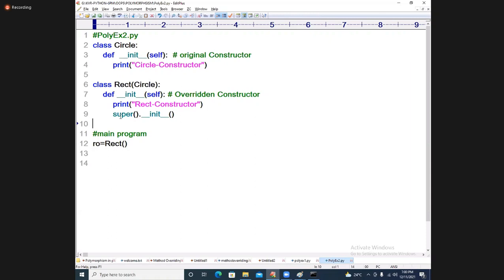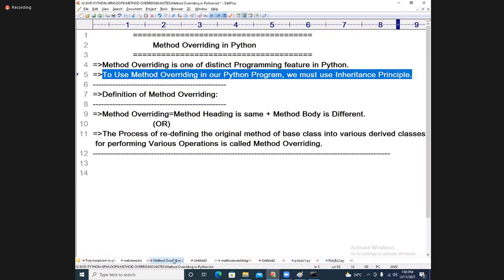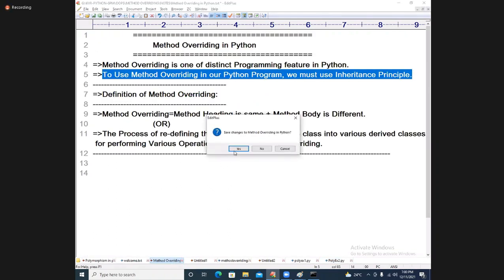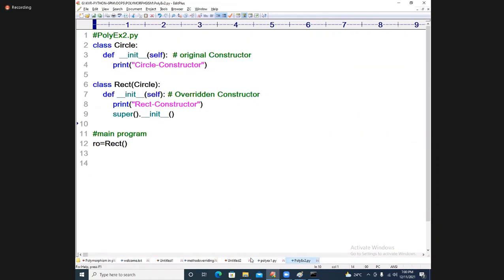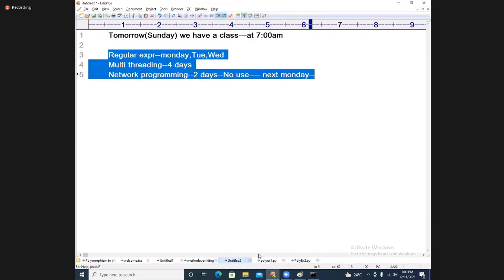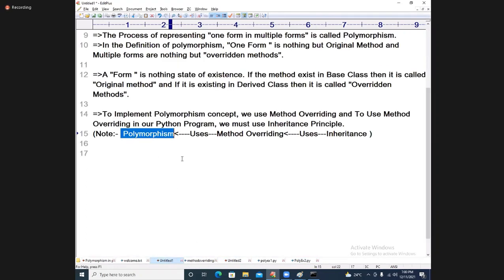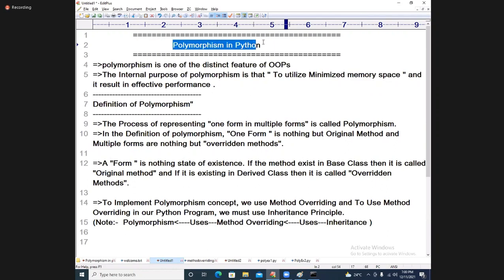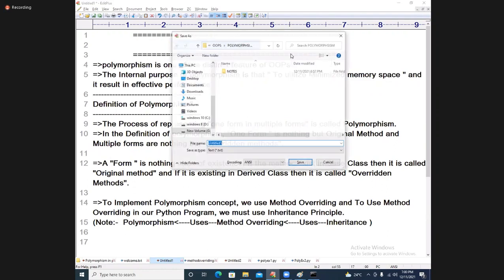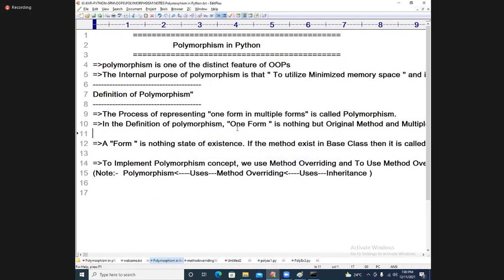Now there is one more technique also. Let me show you that technique. It's a most elegant technique. Let me save this polymorphism concept here. So coming to this polymorphism notes concept, let me save it. Then understand.